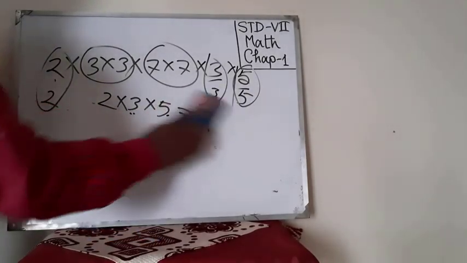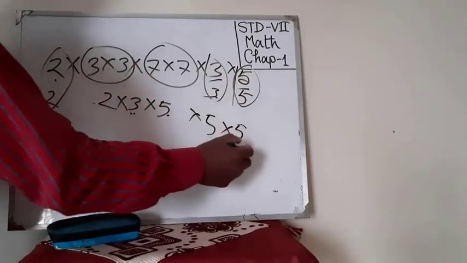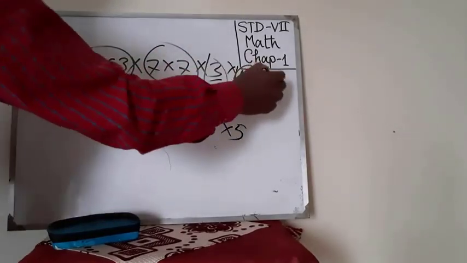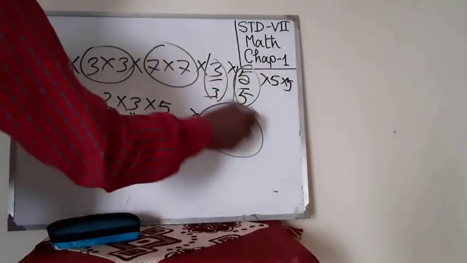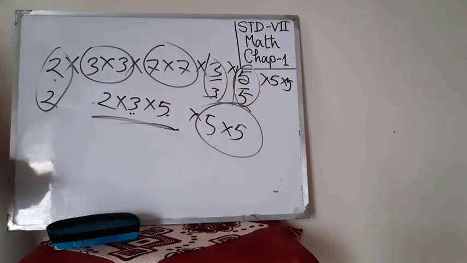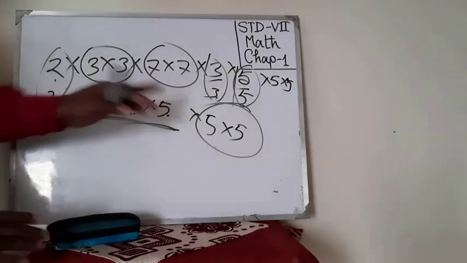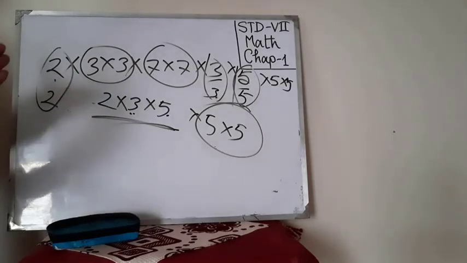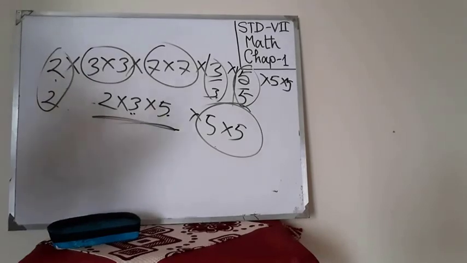But if you multiply by another 5 and 5, more 5 and 5, then you will also get a perfect square number. But this will be more than the least number. So you will always consider the least number.